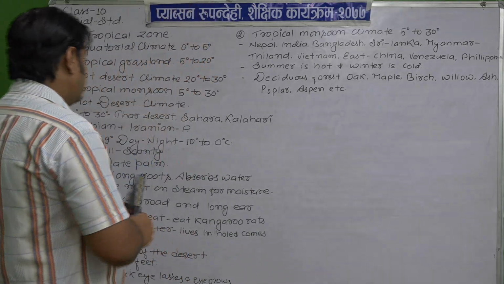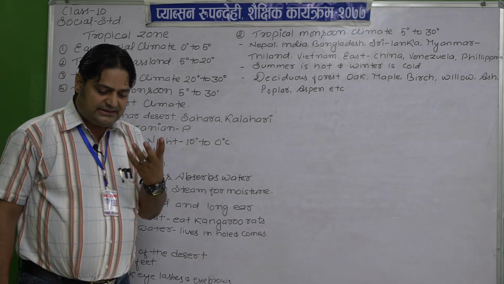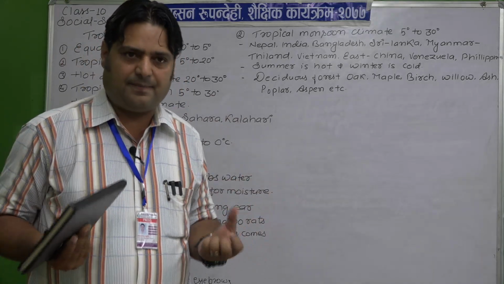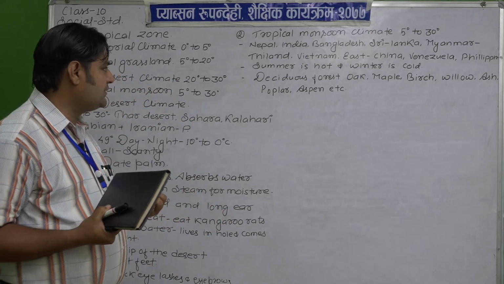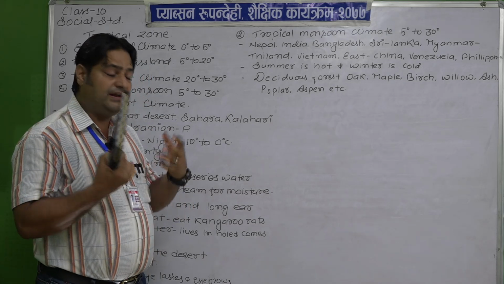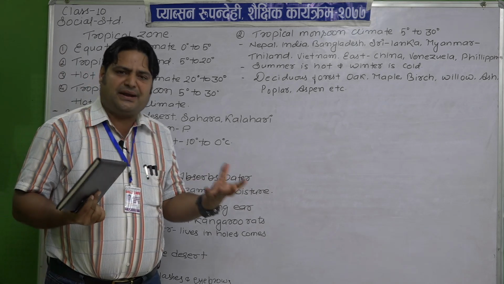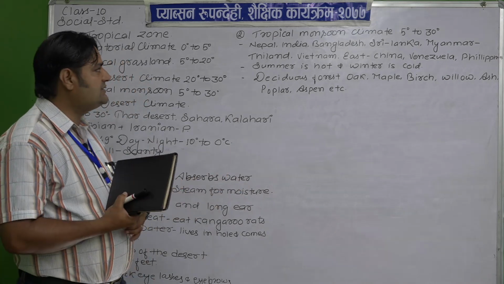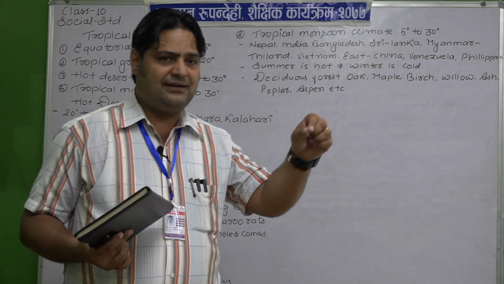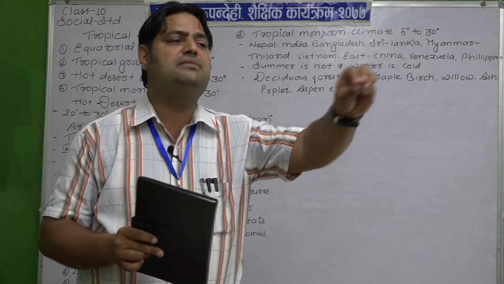Okay, now the last in the tropical zone: there lies the tropical monsoon climate. It is our climate, found between 5 degrees to 30 degrees, and mostly found in Nepal, India, Bangladesh, Pakistan, Vietnam, Philippines, Venezuela, Sri Lanka, and East China. It is found between 5 to 30 degrees north and south, both hemispheres. That climate is known as tropical monsoon climate.